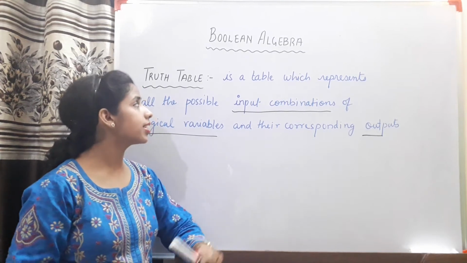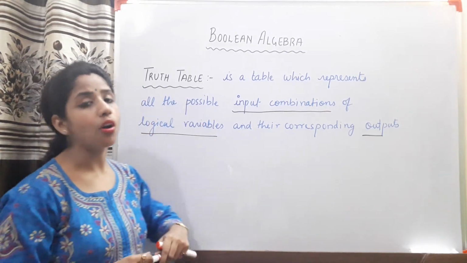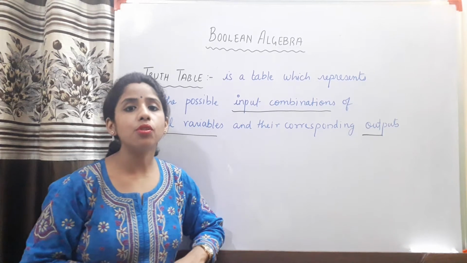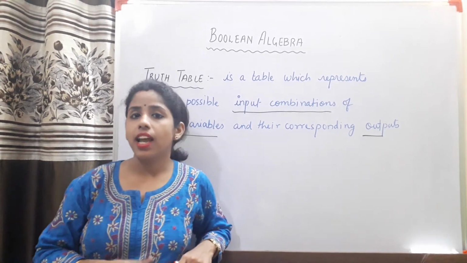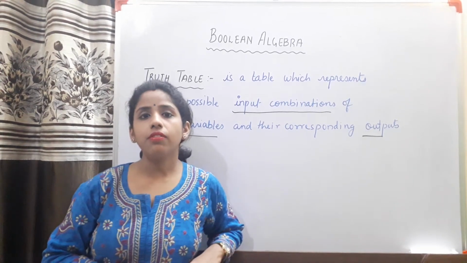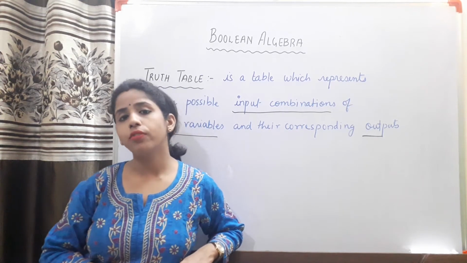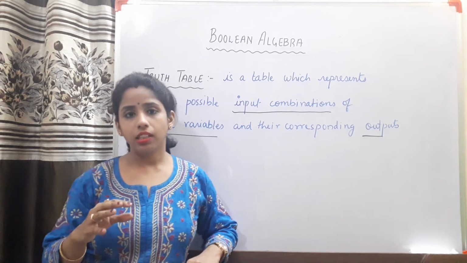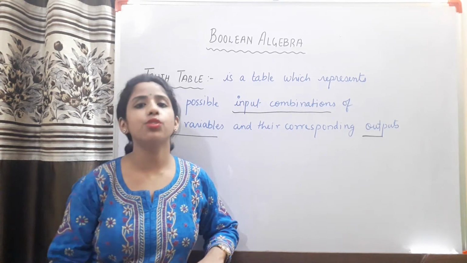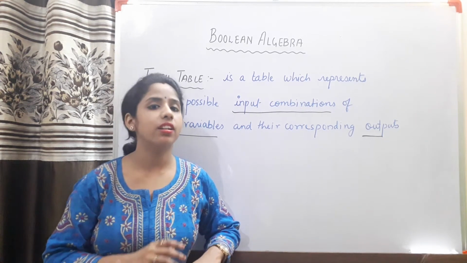Now let us understand this truth table with the help of a situation. Suppose I say that a test has to be conducted in the subjects physics and chemistry, and on the basis of your result in individual subjects, you will be given the final result.